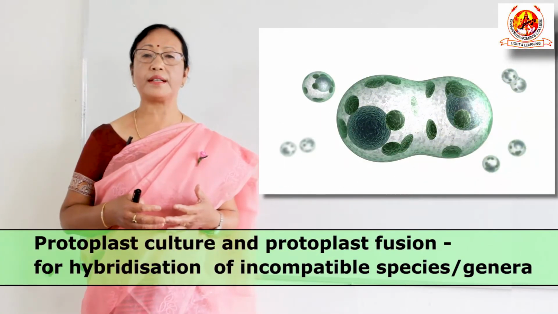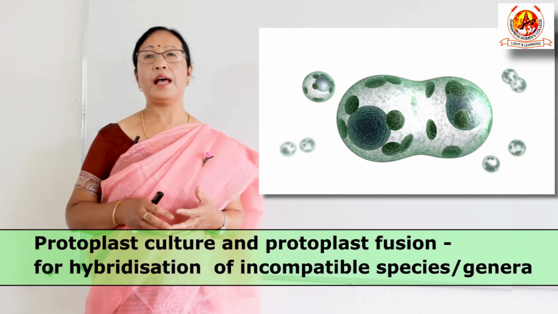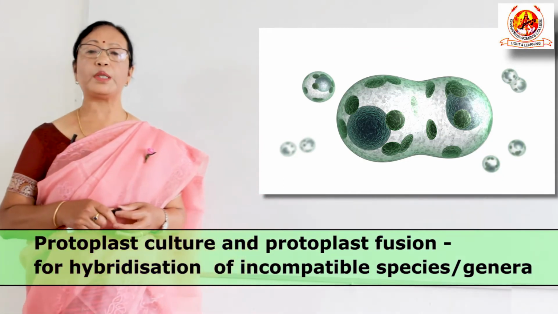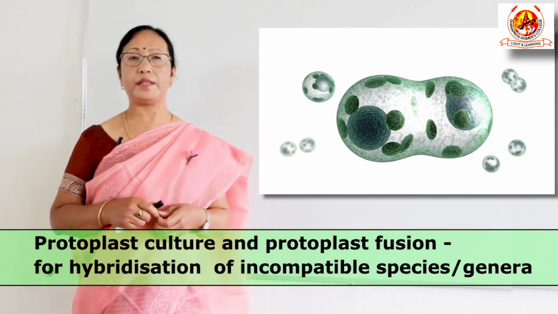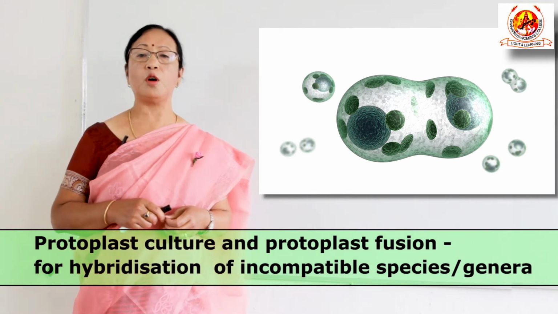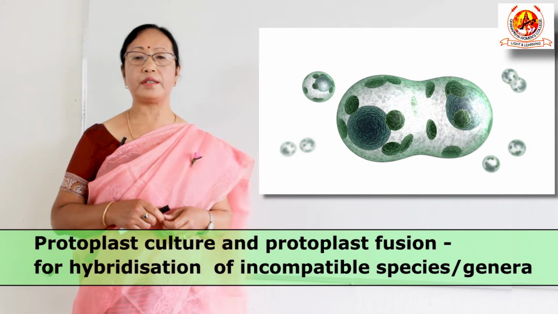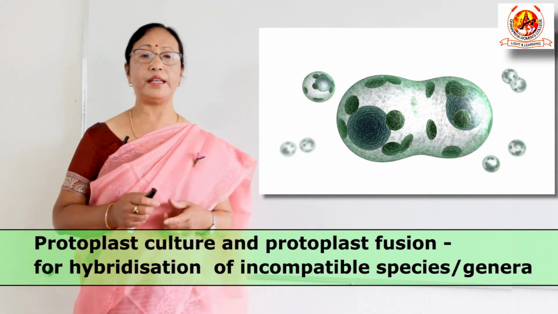Next is protoplast culture and protoplast fusion, and this is important particularly for the hybridization of incompatible species or genera, in which conventional hybridization cannot be done very easily.